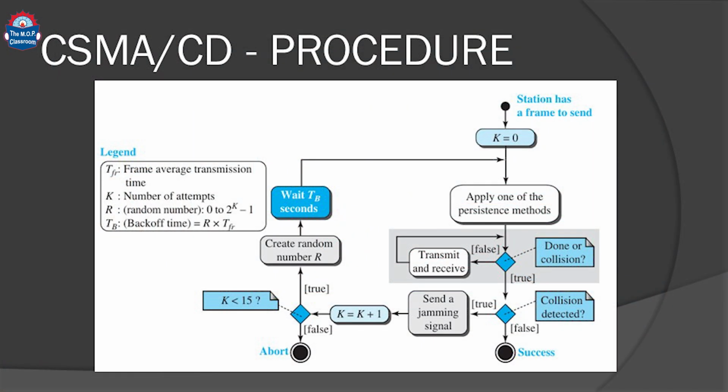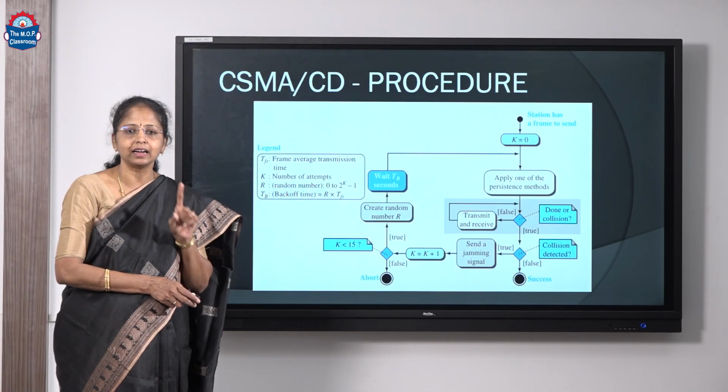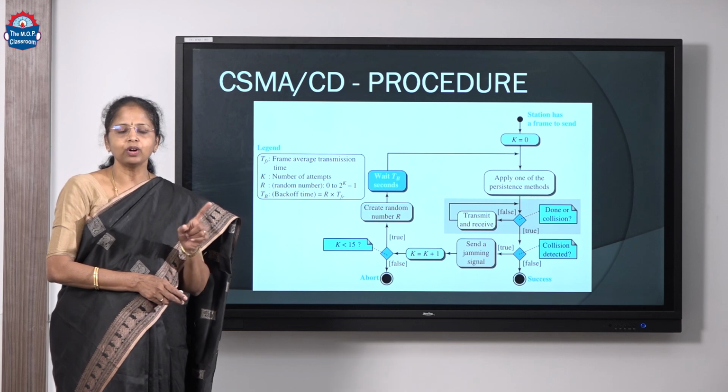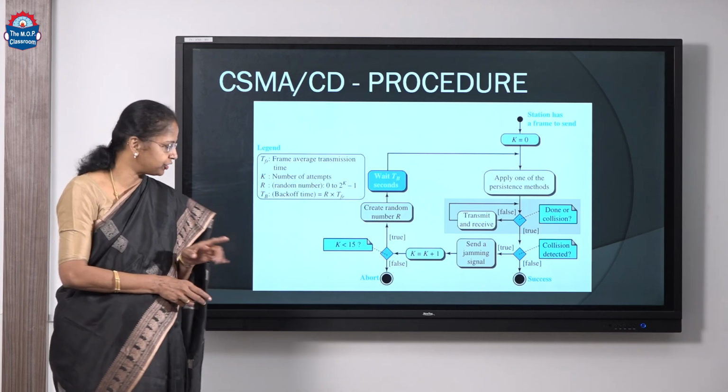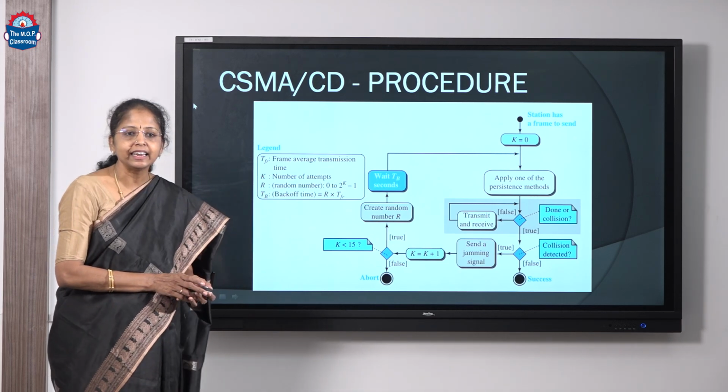It is almost similar to Aloha. The few differences are that it includes a persistence method, and in the case of pure Aloha, the stations transmit and wait for acknowledgement, but here the stations transmit and keep receiving signals, just checking whether there is any collision. If it receives an acknowledgement, then fine, the transmission is successful. If it detects collision, then it will send a jamming signal over the medium so that all other stations can understand that there is a collision, and finally it will go for retransmission.